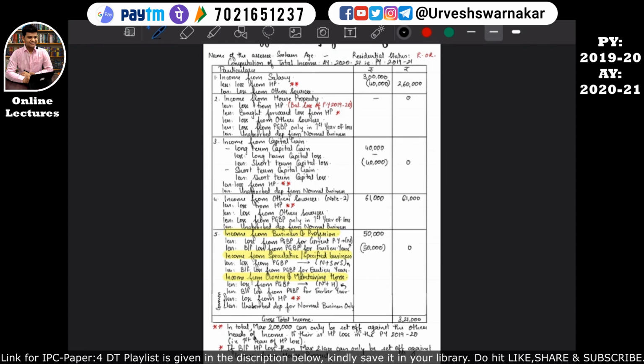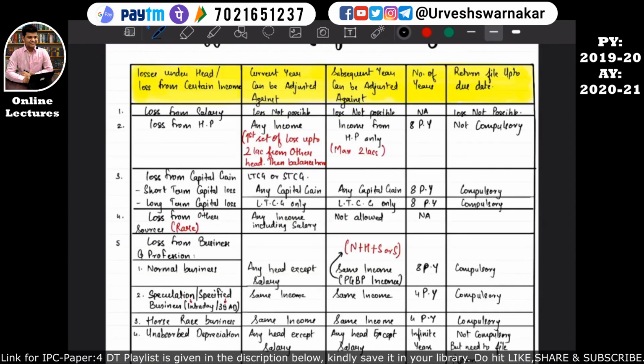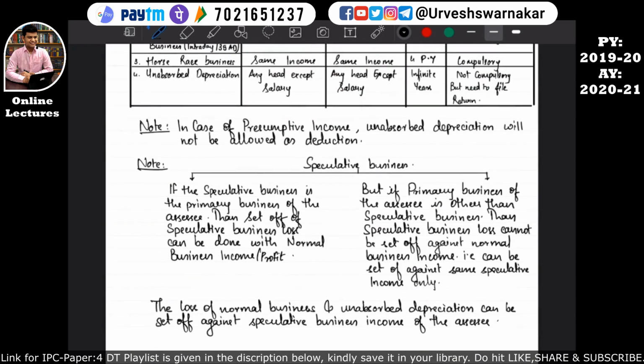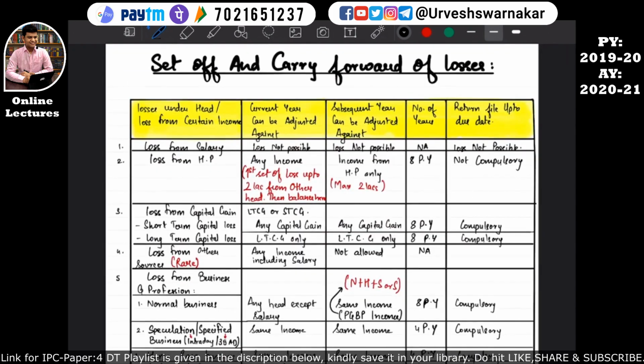Okay, so if you revise this format and if you memorize this format also, you don't need to remember the notes also, because in the exam basically you need to present in the format manner only. So if you remember this table, it is sufficiently enough. I hope this is quite clear, but you need to revise the note for MCQ purpose. Okay, so our chapter set off and carry forward comes to an end.